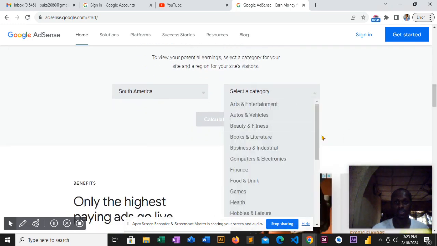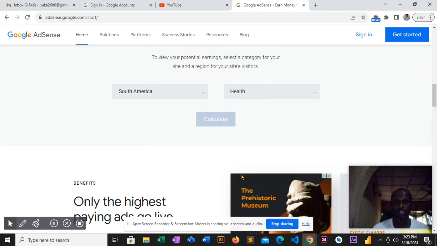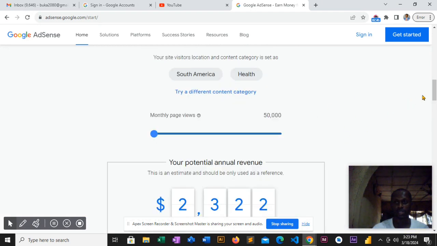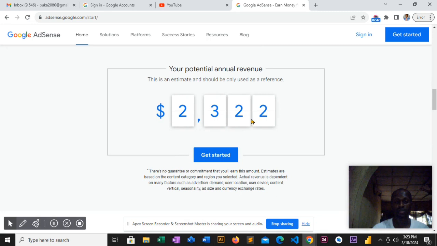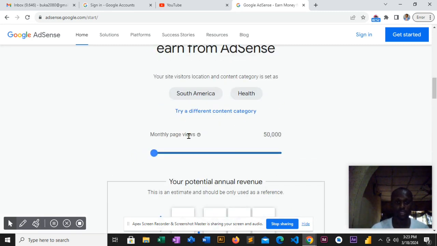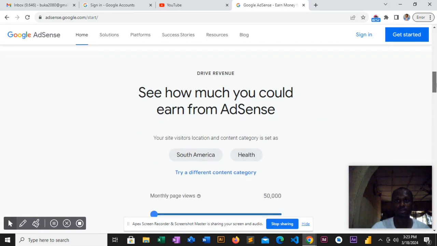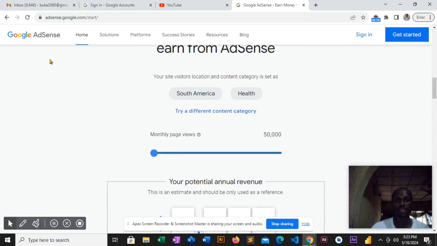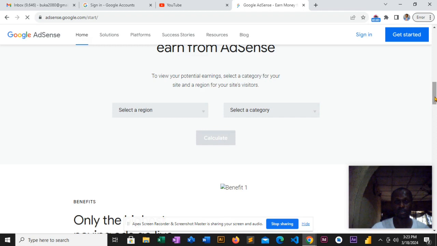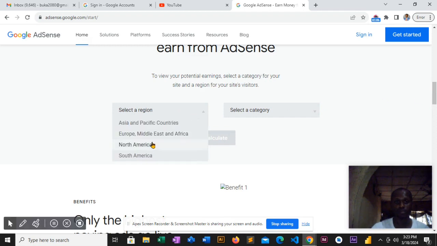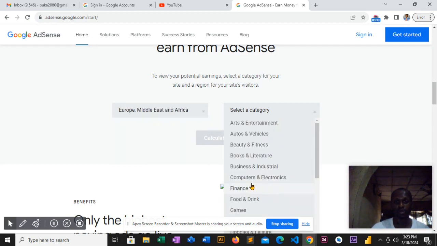Now let's calculate how much it can be if it's on the health category and, let's say, that you are in North America. Let's say you are dealing with the same thing, the same health niche. Let's see how much someone in North America will earn for the same 50,000 pages. As you can see, $10,440. See, that's a very big difference.